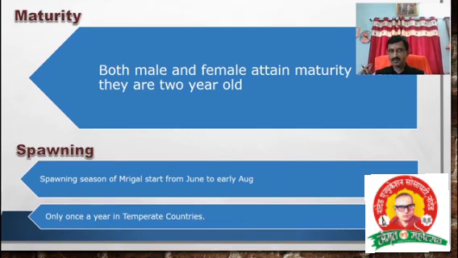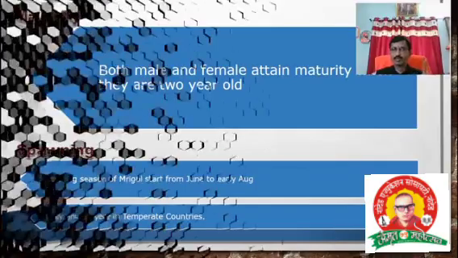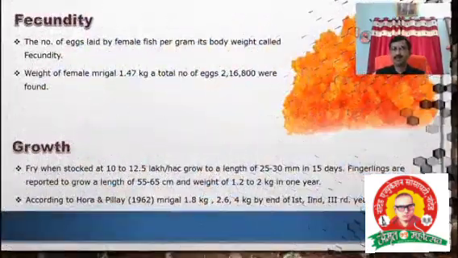In a temperate country, mrigal breeds only one time in the year. It is called a seasonal breeder. When the season starts in June, July, August, it can breed only once in the year. This is the specialty of katla, rohu, mrigal. All are seasonal breeders, right?